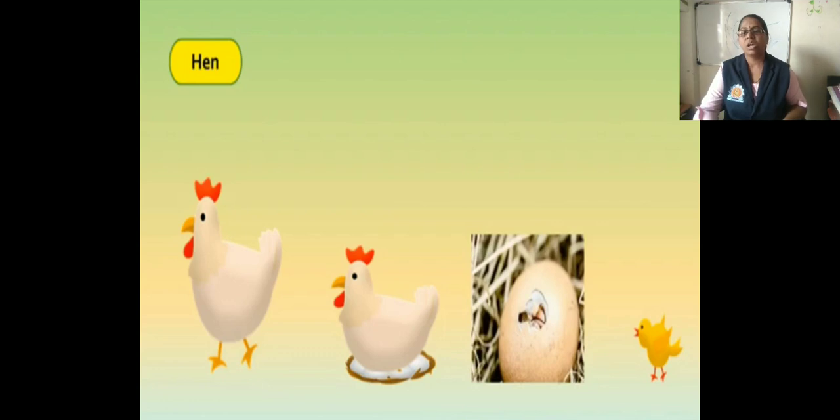Now next, you can observe here the reproduction in a hen. How is the hen reproduced? A hen lays eggs first and hatches them. After some days, the young chicks hatch out of the eggs. A cow gives birth to a calf. Before that, the calf grows within the cow's body. That means there are two modes of reproduction: first, animals laying eggs, and second, animals giving birth to the young one.